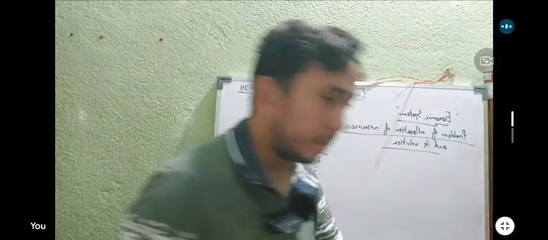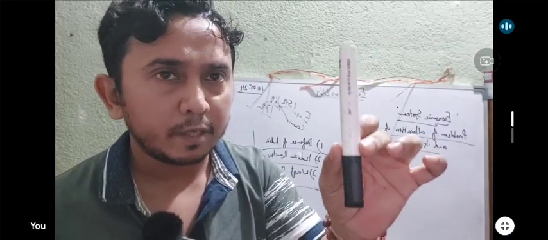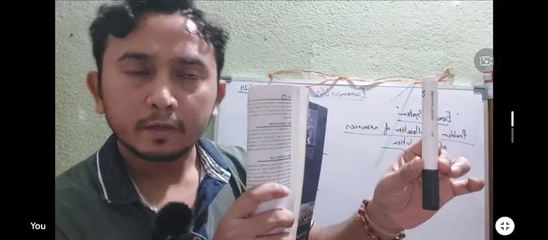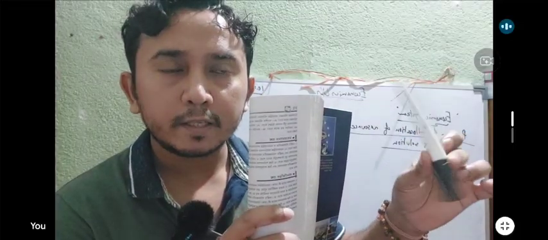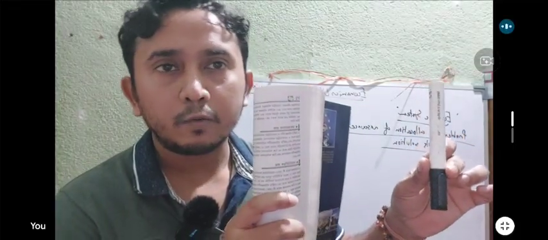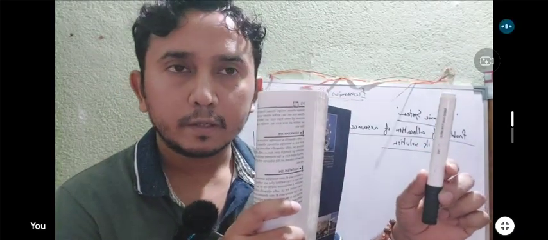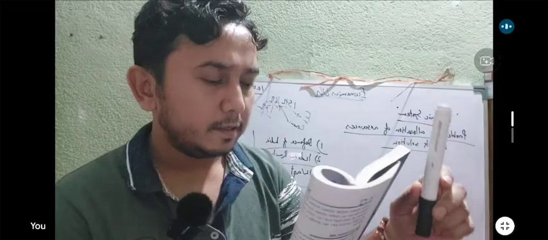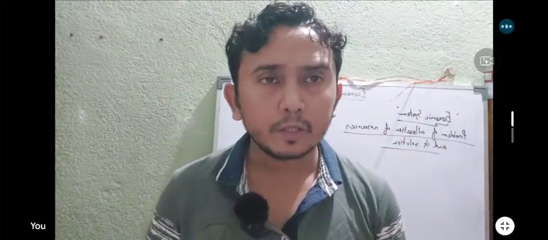Suppose this is a certain product. Just go to the market. If you want to buy this, the shopkeeper says, see, this is one company and this is another company. So they are giving you two options. You have to buy one of them. They say if you buy this, it will cost you 10 rupees, and the work will be the same. And if you buy this, it will cost you 12 rupees. So it is up to you. This is called the relative price. That means they are basically making a comparison. In this way that basically works.